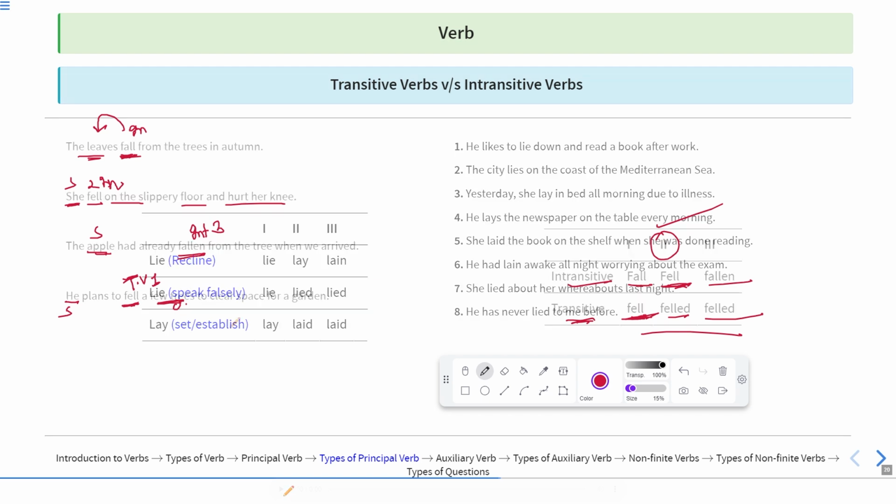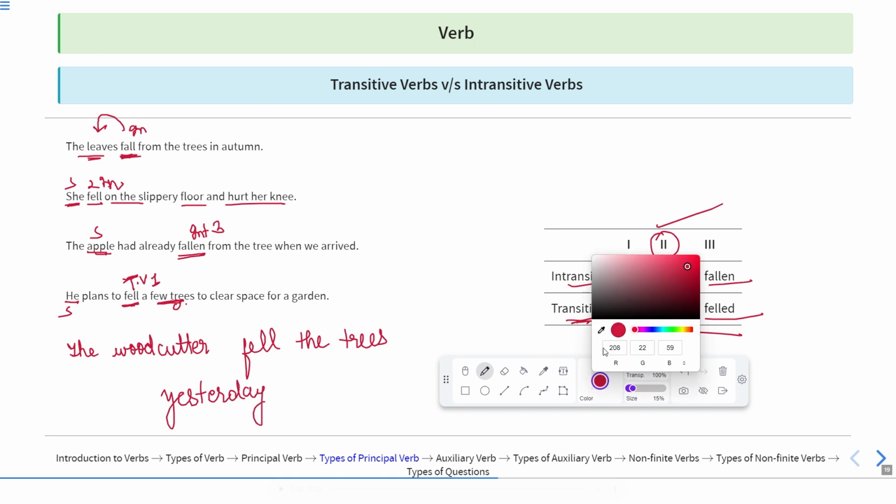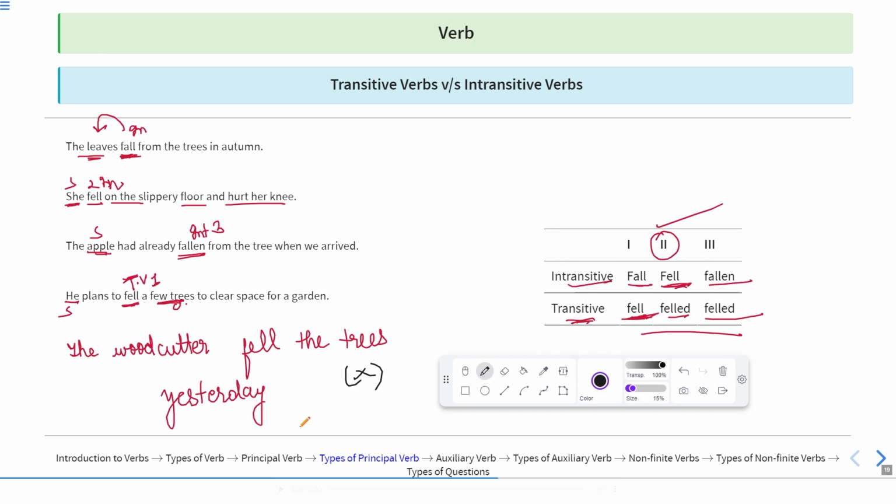Now these are the sentences that show that the intransitive verb is fall, whereas the transitive verb of the same sentence is fell. Now if I say, the woodcutter fell the trees yesterday, is the sentence correct? No, the sentence is incorrect. Why so? Let me discuss. Here, the time is past, yesterday. Yesterday is the time of past.